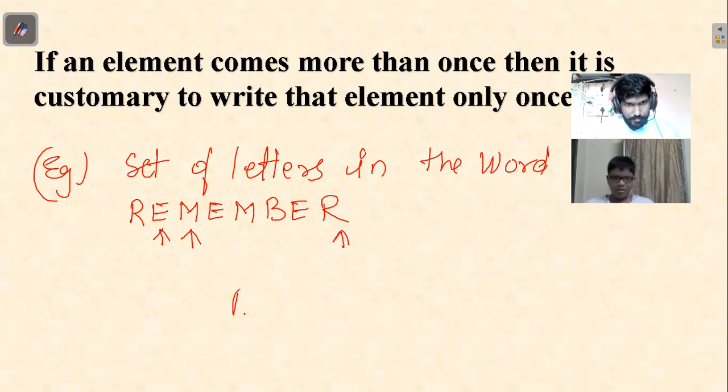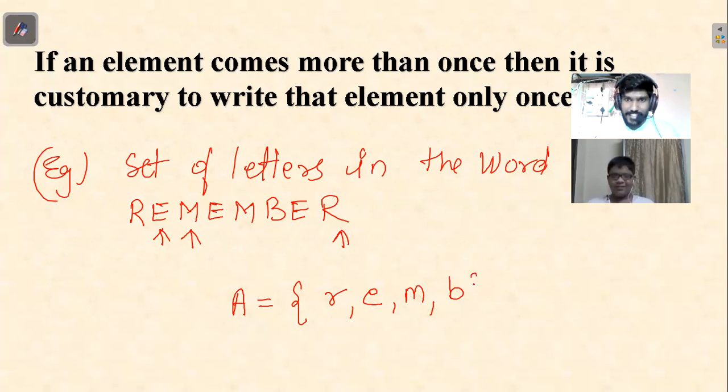A equals curly brackets, R, E, M, B. That's it. Anything remaining? Am I missing something?